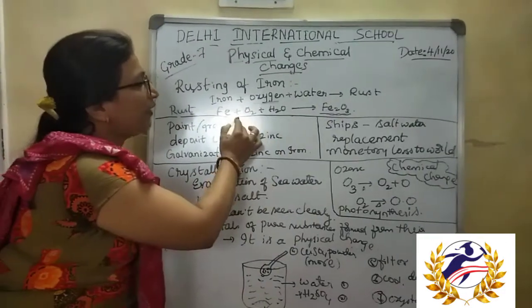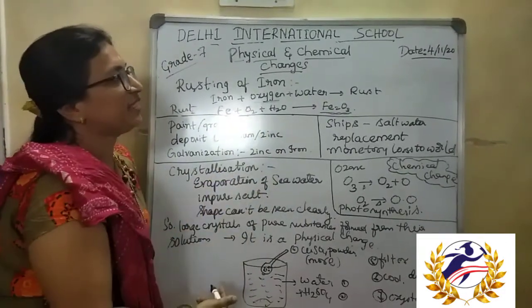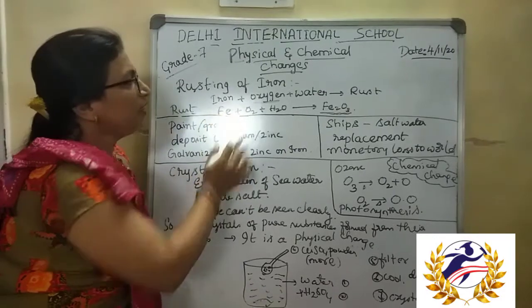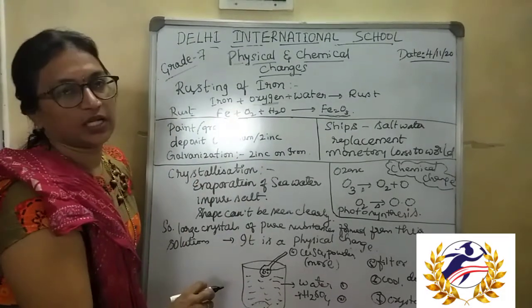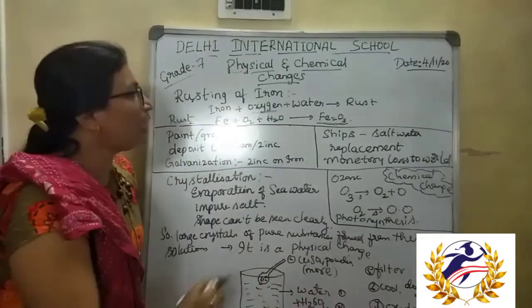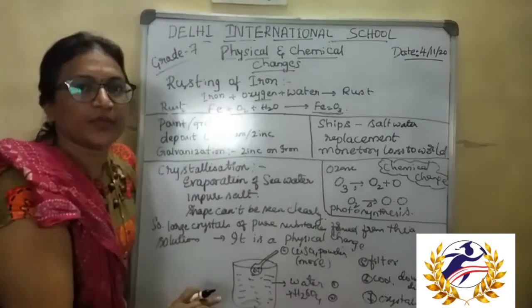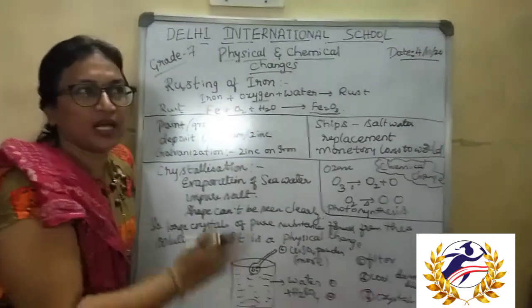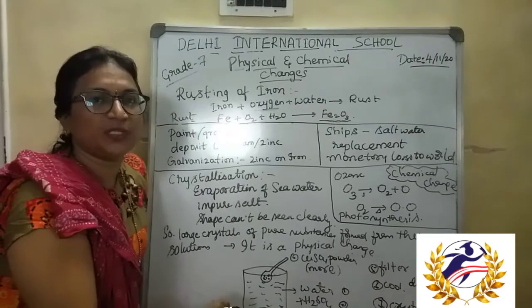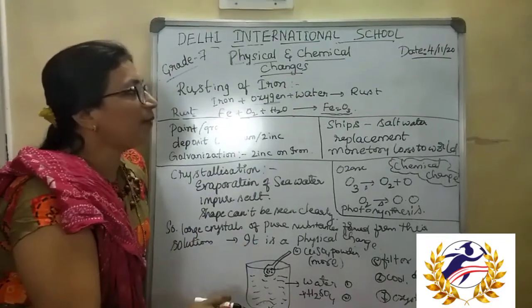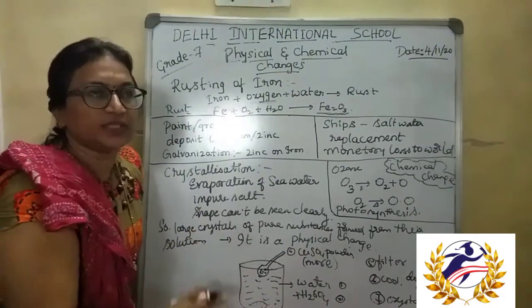The weight changes, and some chemical changes take place. So that is called a chemical reaction. How to prevent this rusting of iron? We are already applying some methods to prevent the rusting of iron.